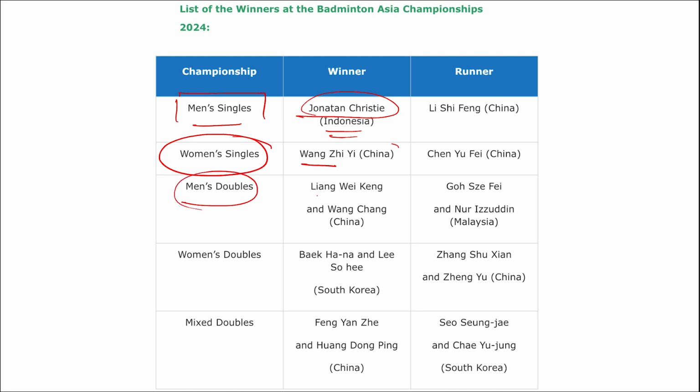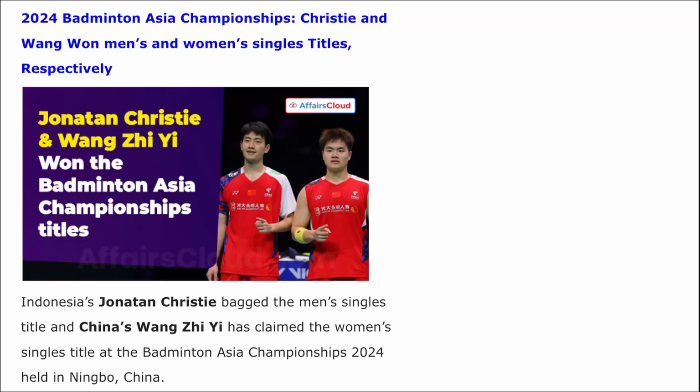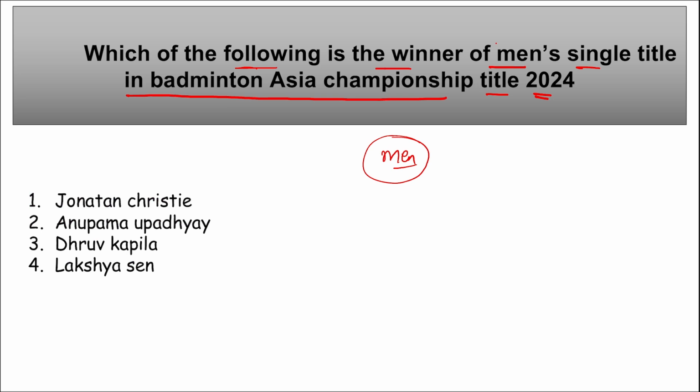For men's double title, Liang Wei Kang and Wang Chang of China won the men's double title. For women's double title, Baek Hana and Lee Sohee of South Korea won the women's double title. And if we talk about mixed double, Feng Yanzhe and Huang Dongping of China won the mixed double title. So these are important. Take a screenshot of it or save them. They will be very important for revision. So coming back, if we look at the options, who won the men's single title? Option 1 is right. Jonathan Christie has won the men's single title.